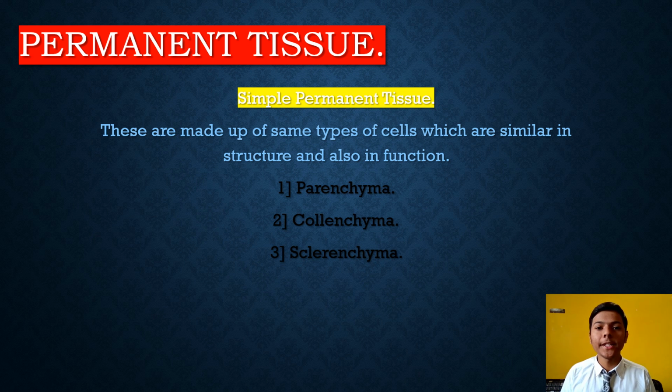Their structure is the same and also their functions. Simple permanent tissue is classified into three types: first is parenchyma, second is collenchyma, and third is sclerenchyma. One by one we will see.